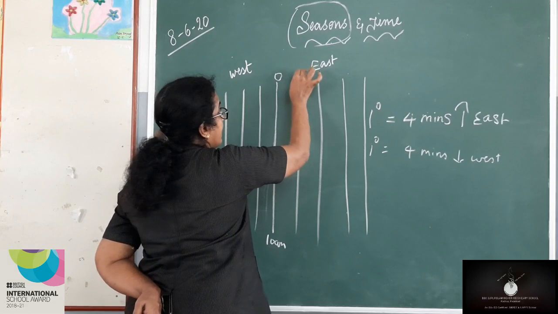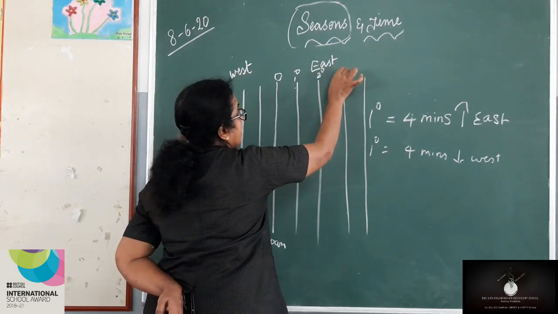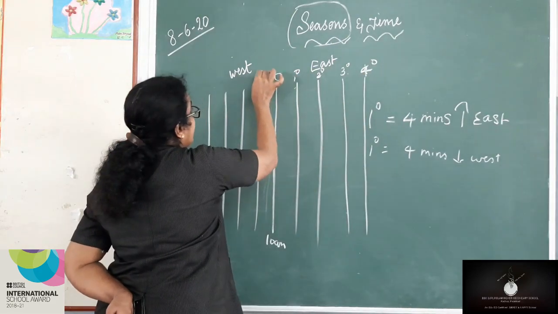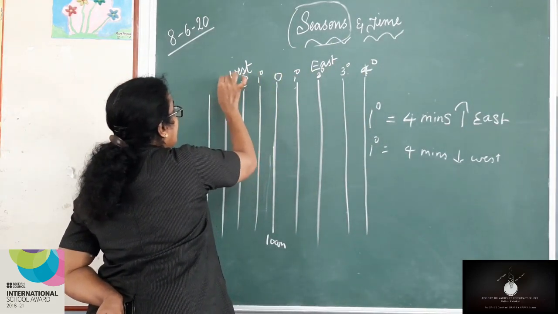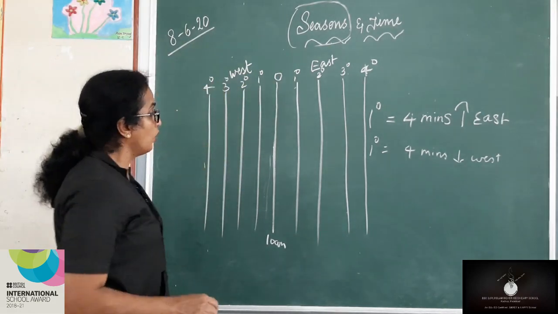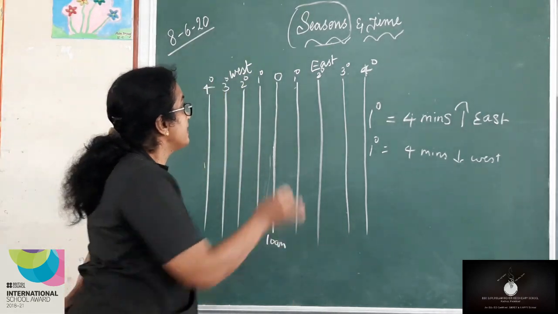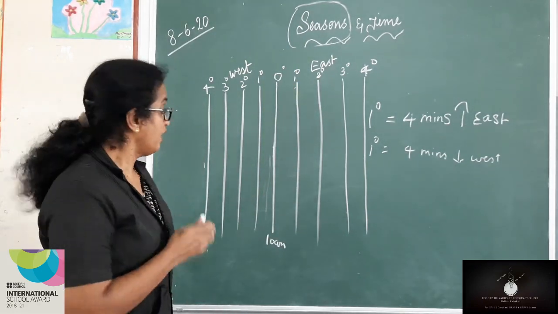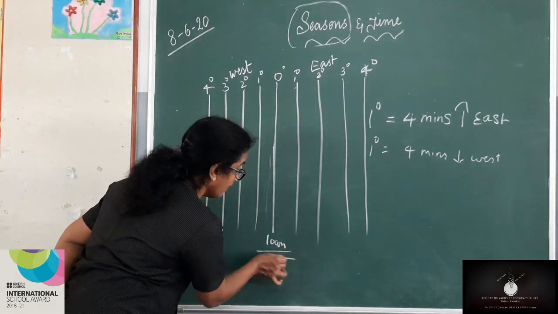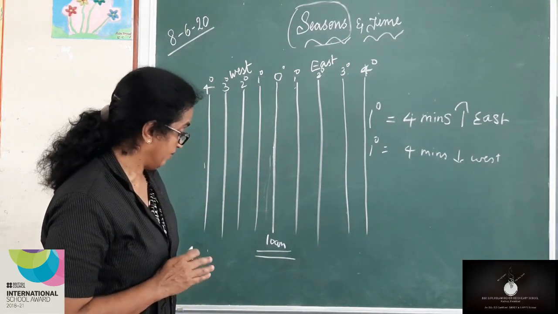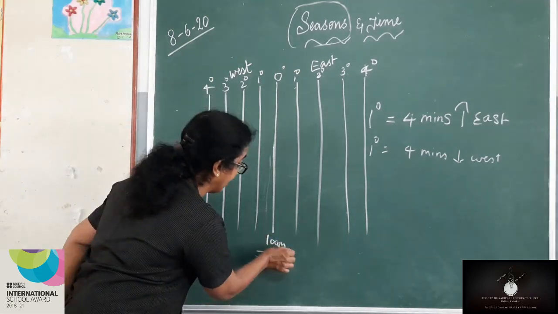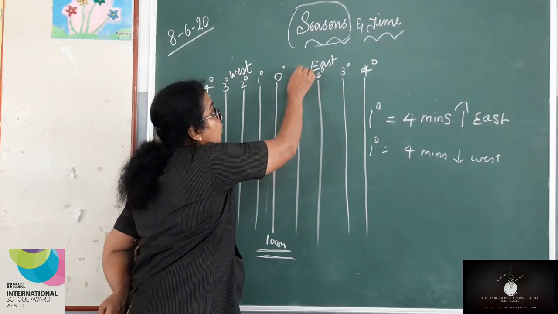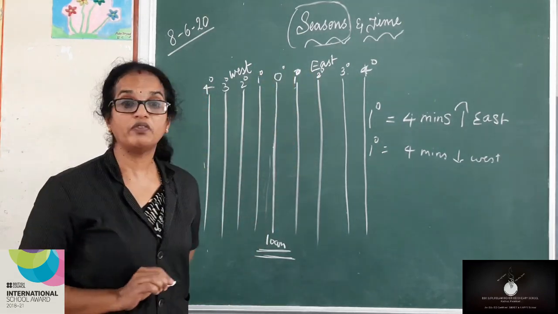Now 1 degree, 2 degree, 3 degree, 4 degree. Same way 1 degree, 2 degree, 3 degree, 4 degree. Look at the board, all of you. 0 degree longitude, standard meridian or prime meridian. The time there at the prime meridian was 10 a.m. Now, at 1 degree longitude, what will be the time?